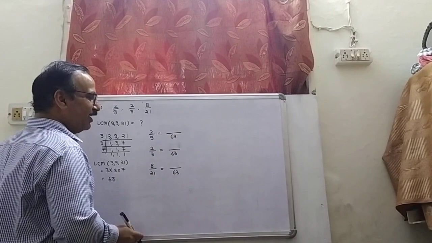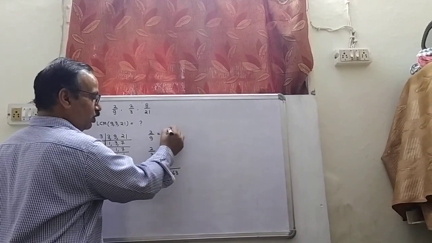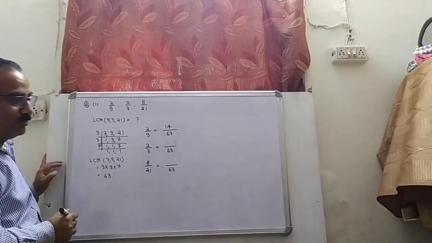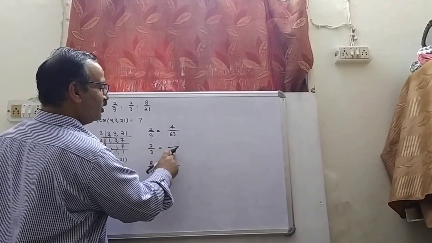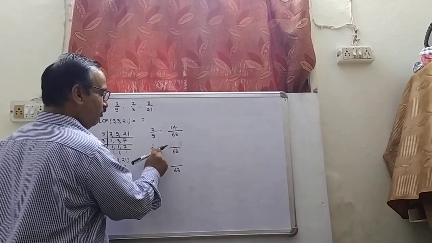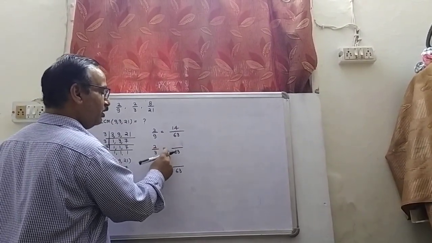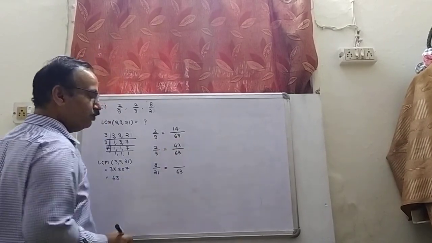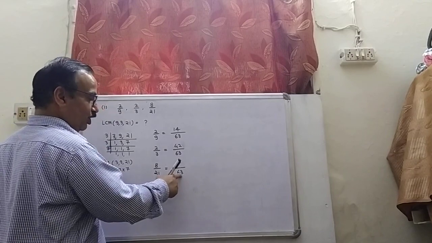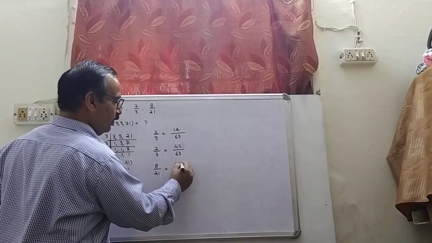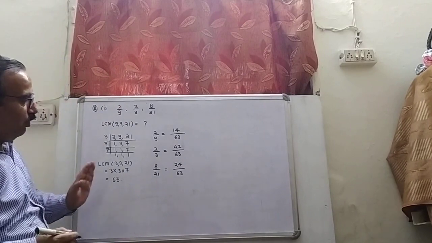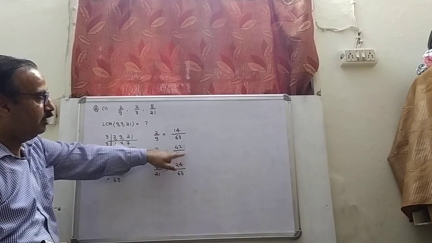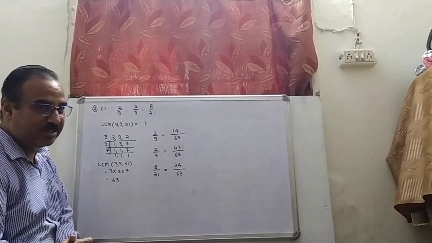Now 9 by what number should we multiply to get 63? 9 sevens are 63. So we have to multiply the numerator also by 7 and I'll get 14 by 63. Similarly, 3 by what number should we multiply to get 63? We should multiply it by 21. And when you multiply 21 by 2, you will get 42. 21 threes are 63 and 8 threes are 24. Now we have converted these fractions into equivalent fractions, all having the denominator 63.